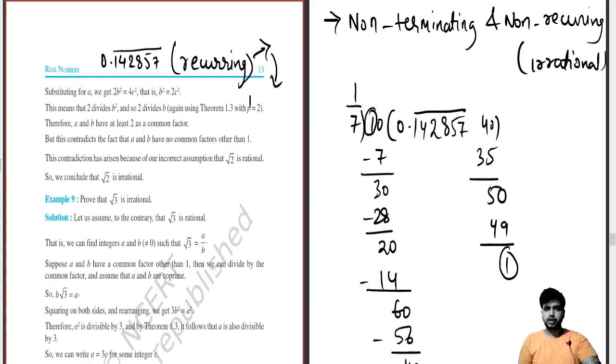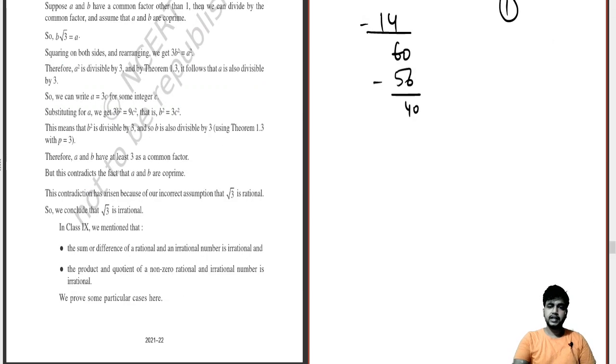This also comes under the rational part. Okay, so this is also a rational number. So if we get a non-terminating, non-recurring part, then we can say it is an irrational number. So what do we have to do for that?